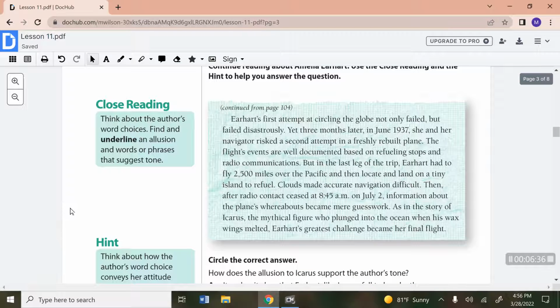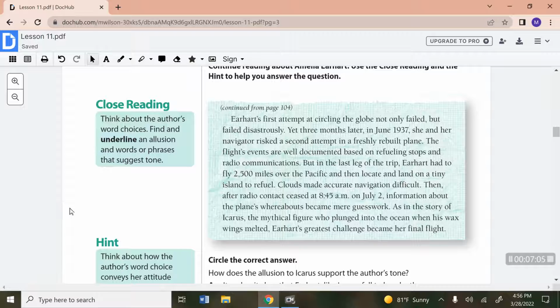So let's continue reading about Amelia Earhart. In this part of the closed reading, they want us to underline an allusion that suggests the tone. Earhart's first attempt at circling the globe not only failed, but failed disastrously. Yet 3 months later, in June 1937, she and her navigator risked a second attempt in a freshly rebuilt plane. The flight's events were all well documented based on refueling stops and radio communications. But in the last leg of the trip, Earhart had to fly 2,500 miles over the Pacific and then locate and land on a tiny island to refuel.